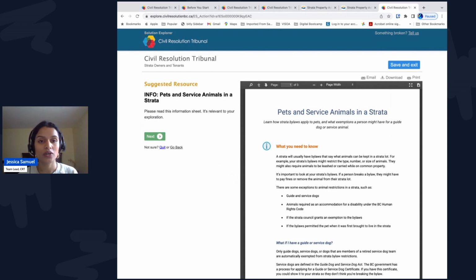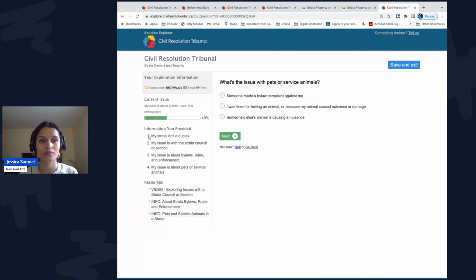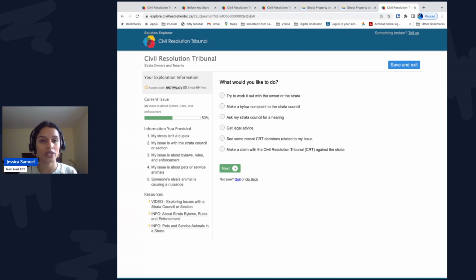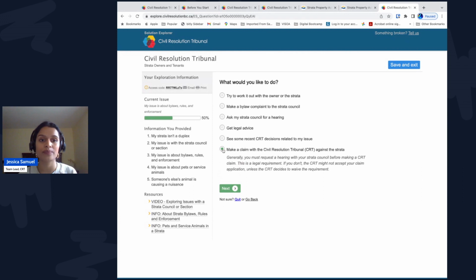In this sheet, you'll learn about common issues with pets. Now, what's the issue with pets or service animals? Let's select someone else's animal is causing a nuisance. What would you like to do? Well, you've tried to work it out with Frank. You've made a bylaw complaint to Strata Council. Now you want to make a claim with the Civil Resolution Tribunal against the Strata.